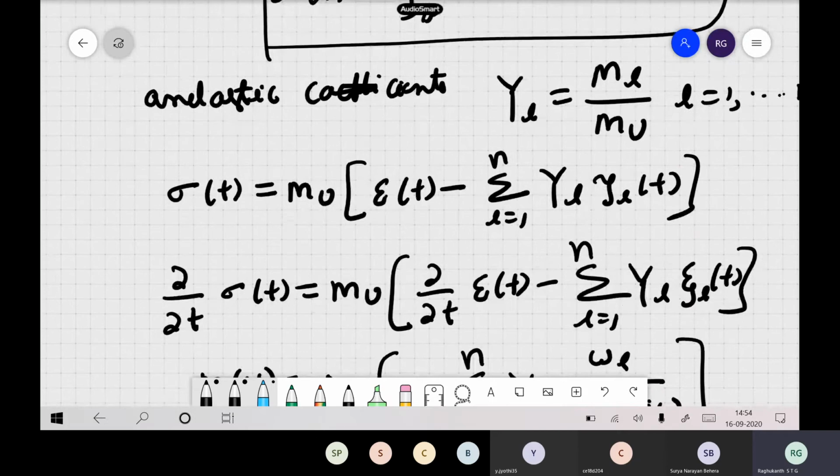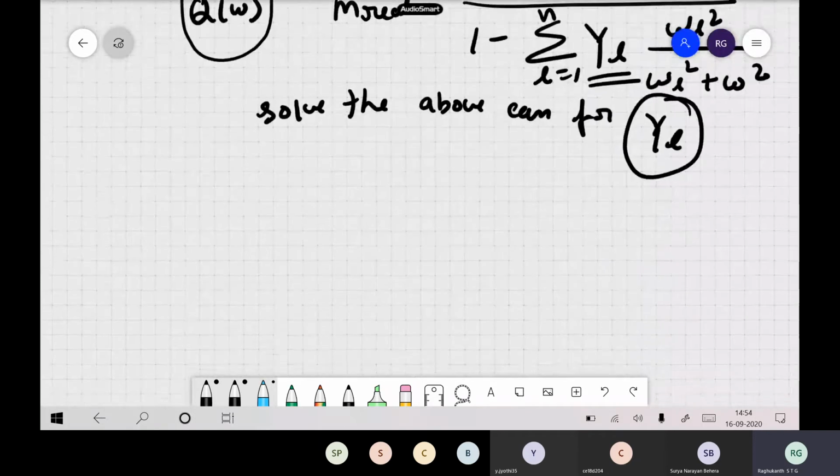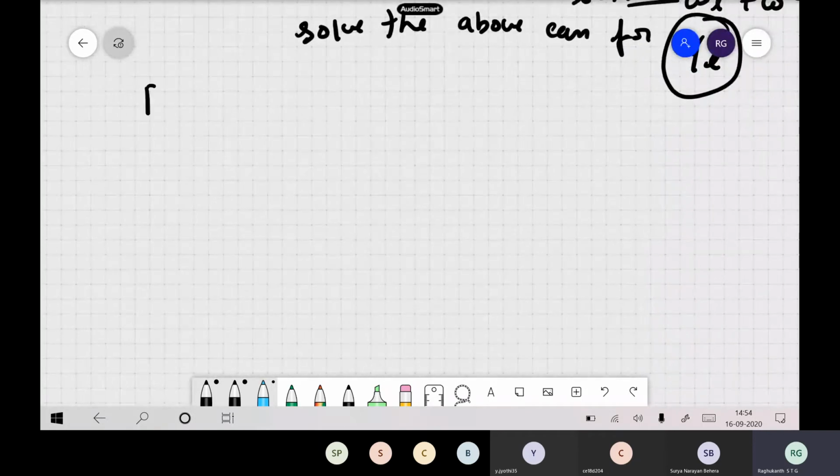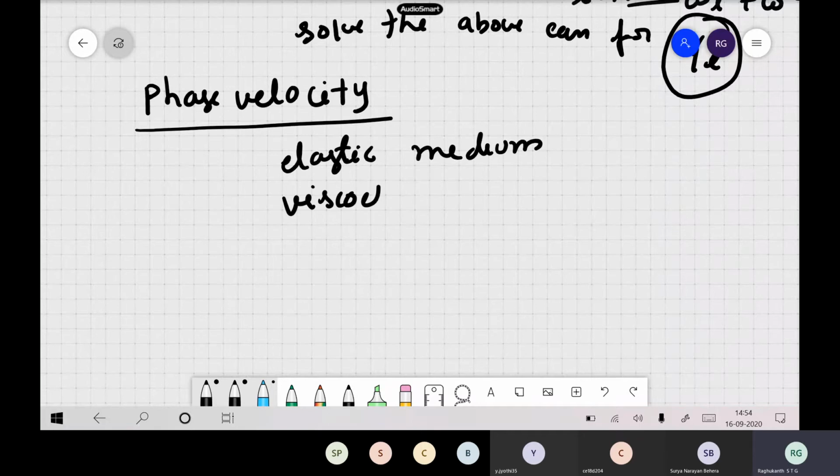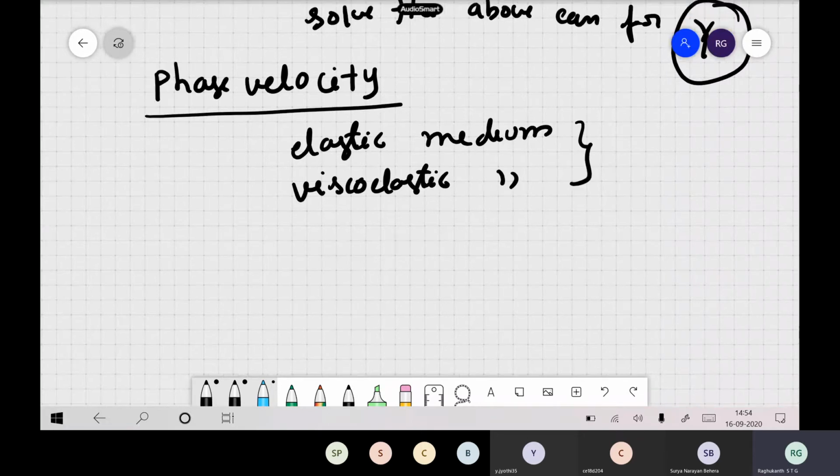Okay, and now here, one more important thing which one should know is the concept of phase velocity. This is also very, very important. Phase velocity in elastic medium, in unelastic medium, in viscoelastic medium also, what happens? So this is also a very, very important thing.